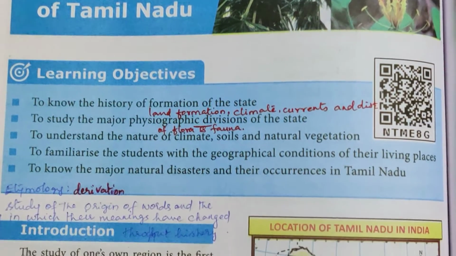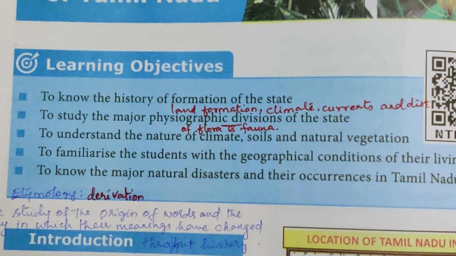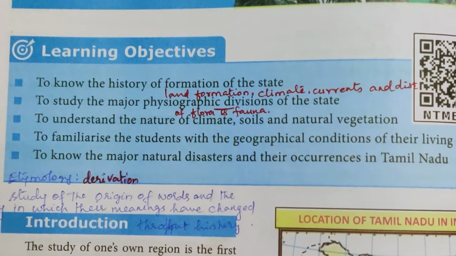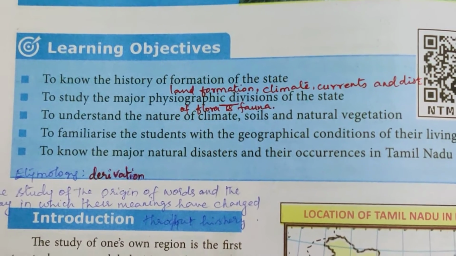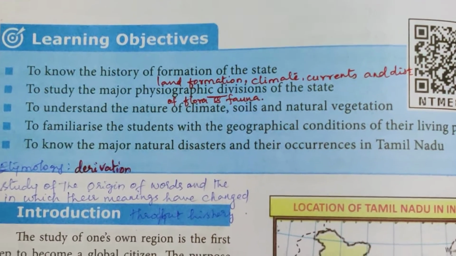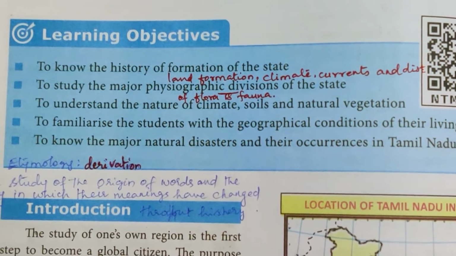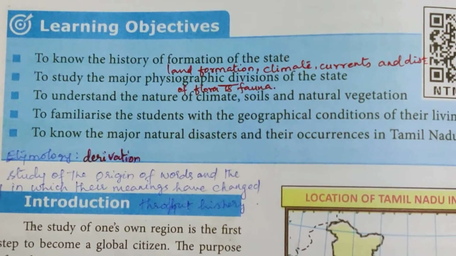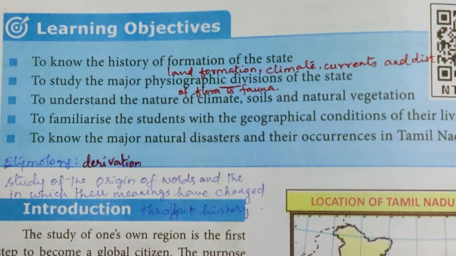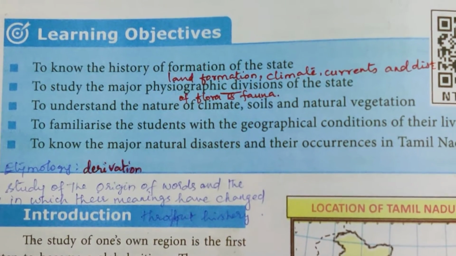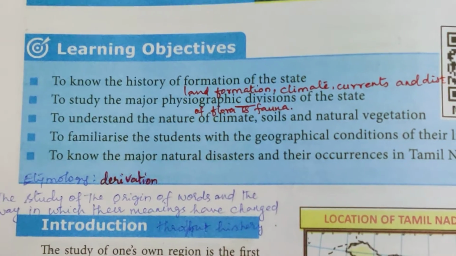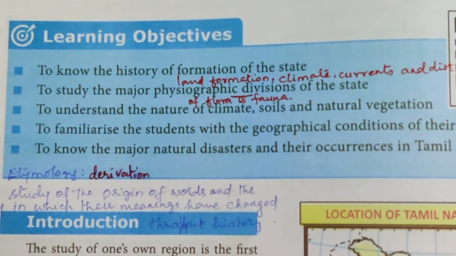First let me go through the learning objectives. To know the history of formation of the state, and how many districts have been brought out. Previously, how many were there? 32, but now 5 more districts have been added. So totally now Tamil Nadu has 37 districts. Then to study the major physiographic divisions of the state.